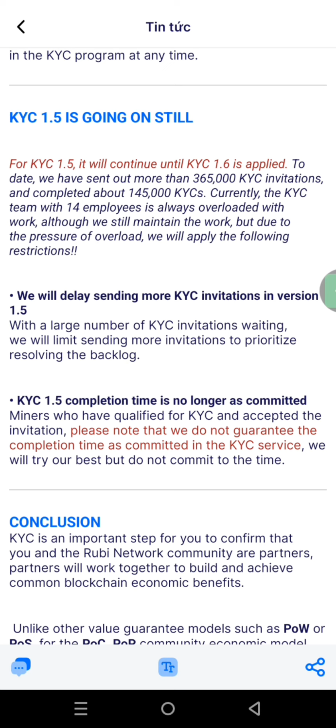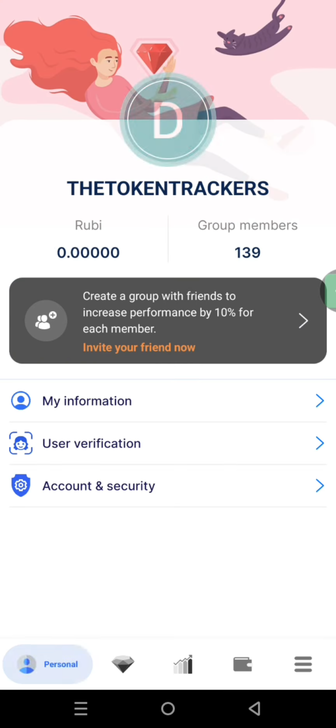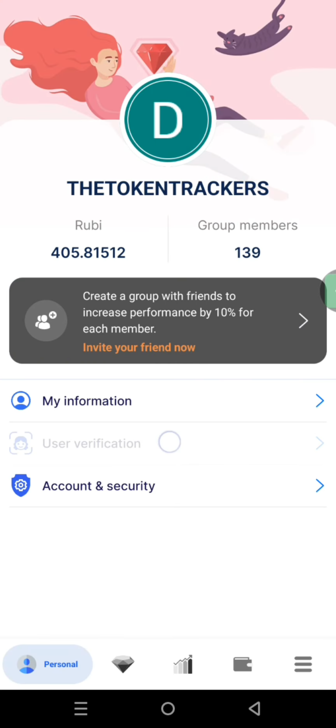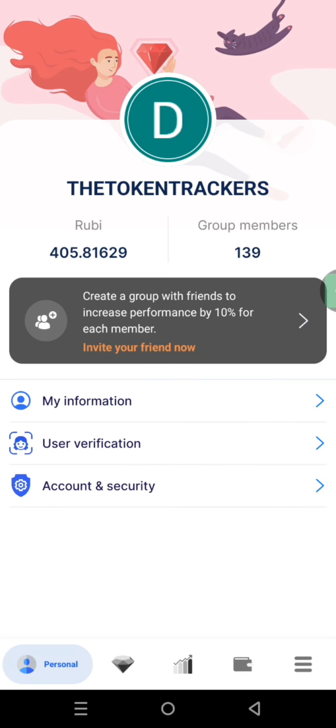So if you are participating in this project, make sure that you are mining every single day, and also make sure that you are coming in over here. You see this button, and then come over to user verifier here. This is where you are going to check your KYC, whether you have been invited or not. And remember, they said from the 25th of this month we should be expecting that any moment. So make sure that as you are mining, you come over here every day to check whether you have been invited. And once you see that you have been invited, you can go ahead and do your KYC.